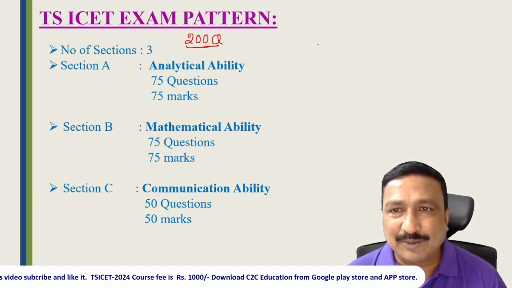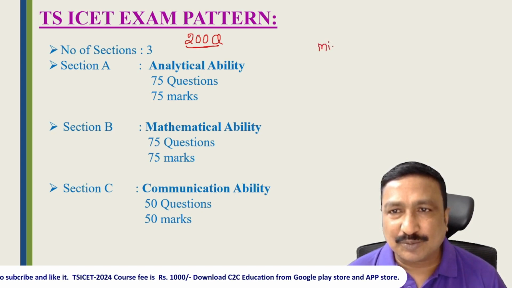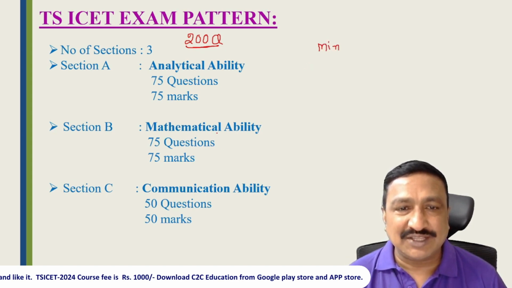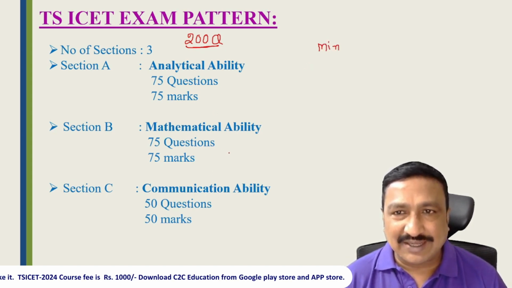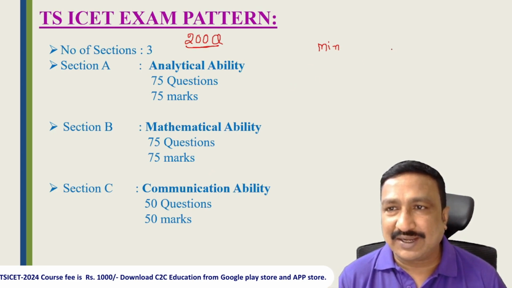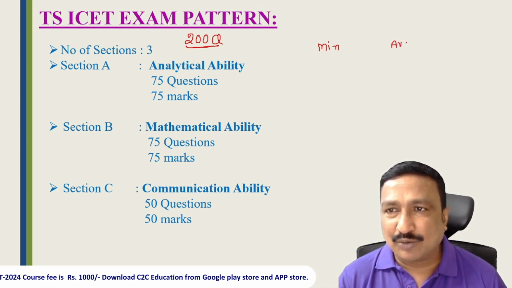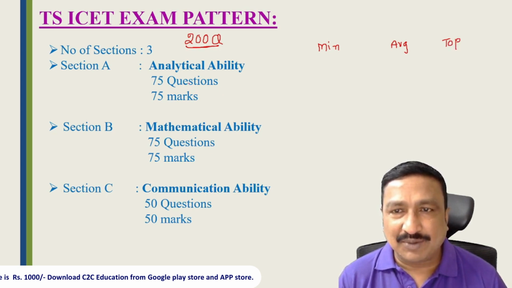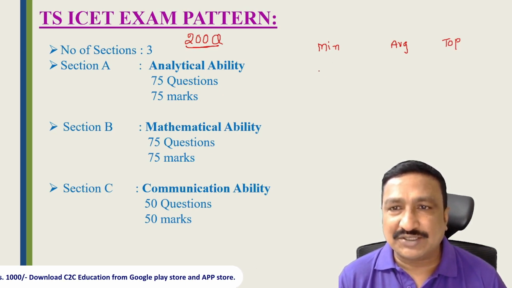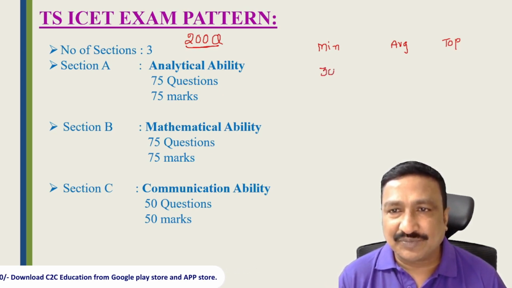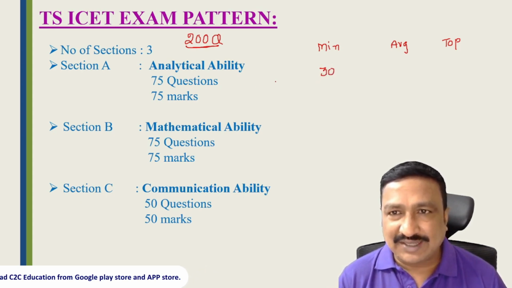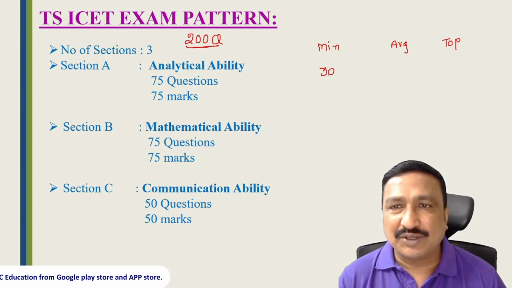Now I will explain the different categories of students. There is a minimum score. Suppose you don't prepare anything and just have some basic knowledge of these 3 areas, and you write the exam. How much will you get at minimum, how much will an average student get, and how much will a top student get? Out of 75 questions in analytical ability, a student with minimum knowledge can easily score 30 marks. With just minimum common sense, you can get a minimum score of 30.